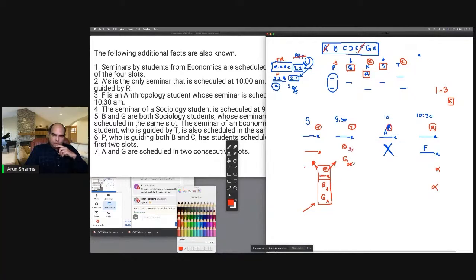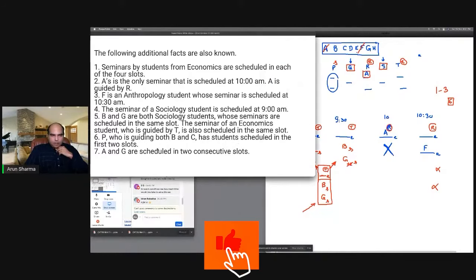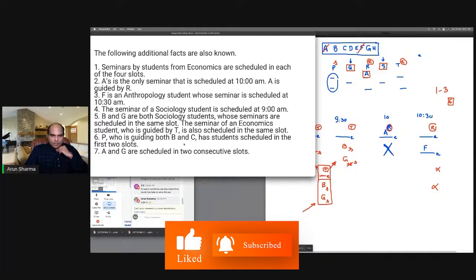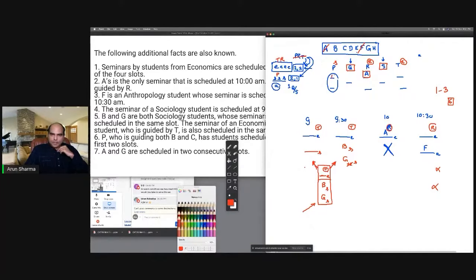B sociology, G sociology, right? And, oh, I missed the 6th clue. P, who's guiding both B and C, has students scheduled in the first 2 slots. So B is a sociology student, so C is also a sociology student, and P is guiding both B and C, and they are in consecutive slots. So C will come here from the 6th clue, and the 7th clue tells me this. So now what I know is that the guide of this guy is P, and the guide of this guy is also P.